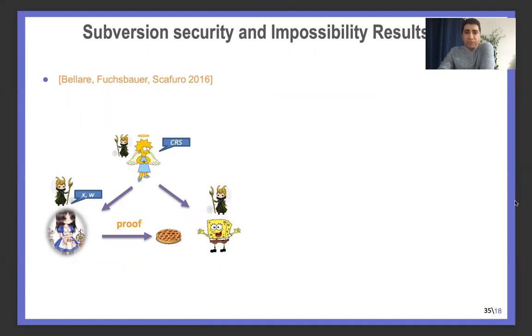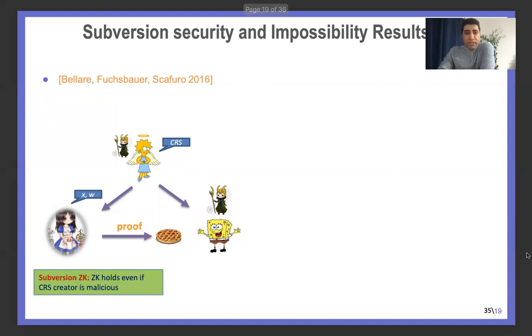defined a new notion of security called subversion security, where they investigated what happens if neither prover nor verifier wants to trust the CRS generator. Then they defined a variant of zero knowledge called subversion ZK, where ZK holds even if the CRS generator is malicious.